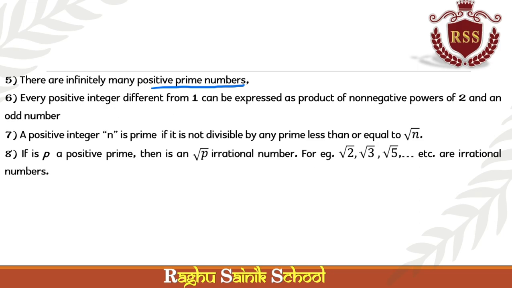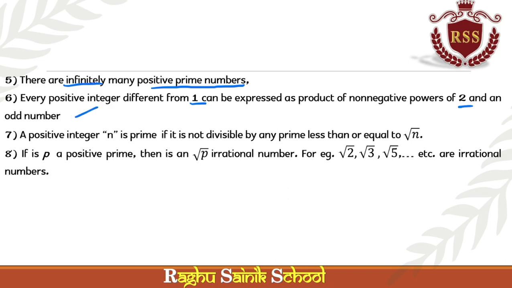Next point. This will come to you as MCQ questions. There are dash many positive prime numbers. The answer is infinite. Every positive integer different from 1 can be expressed as a product of non-negative powers of 2 and an odd number.